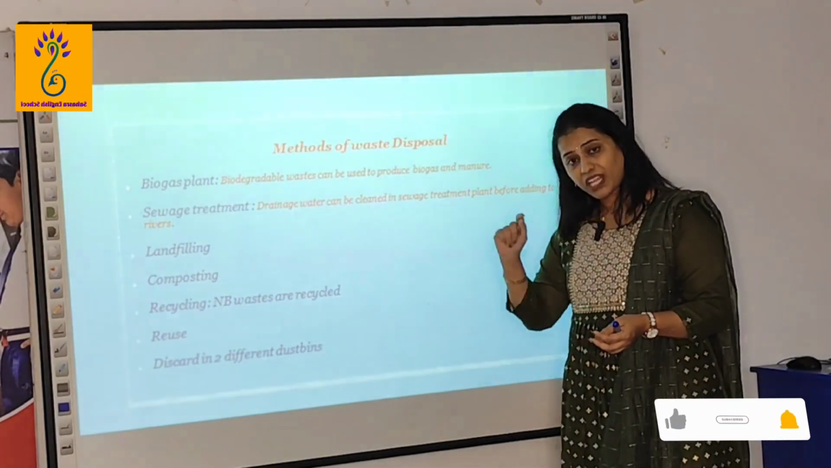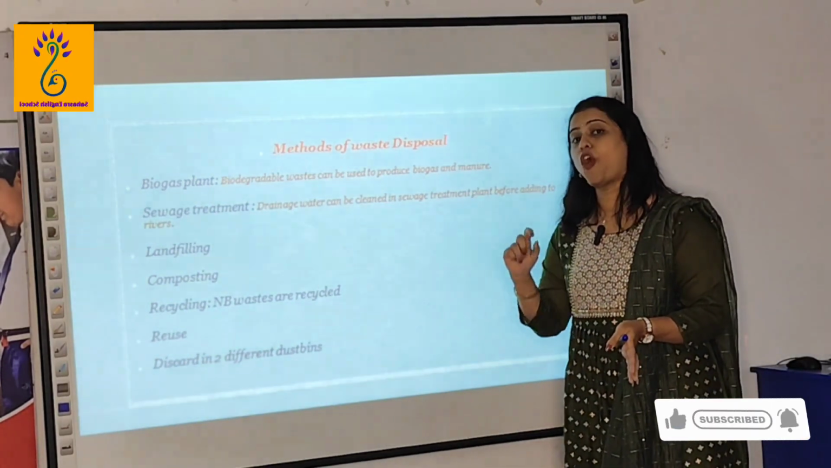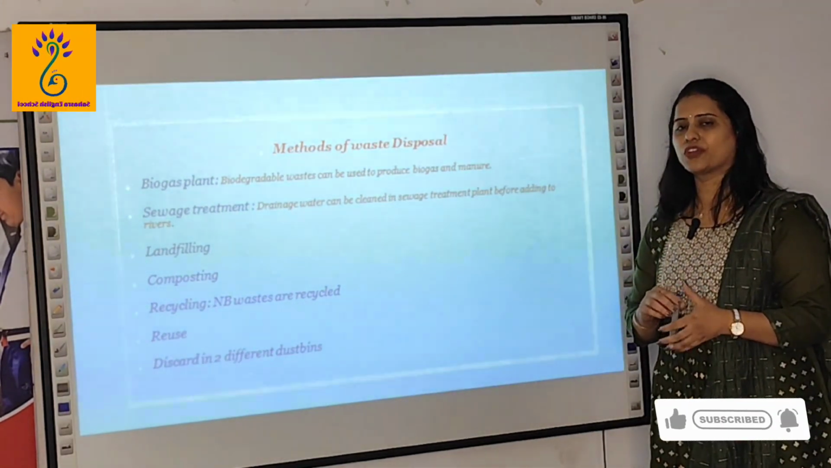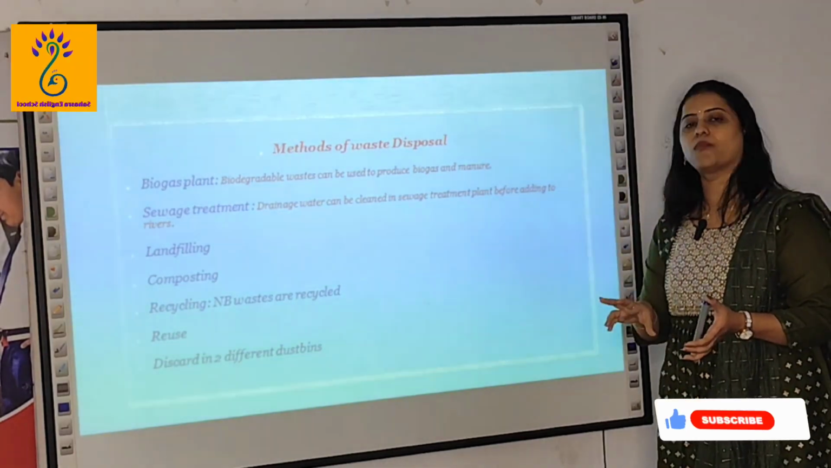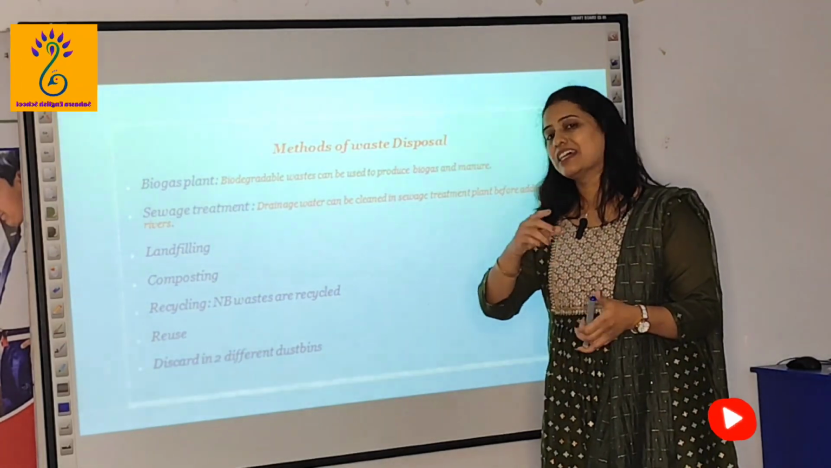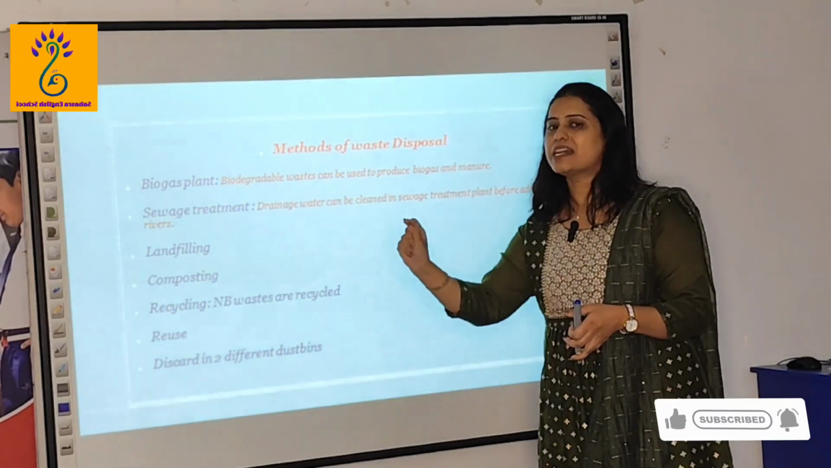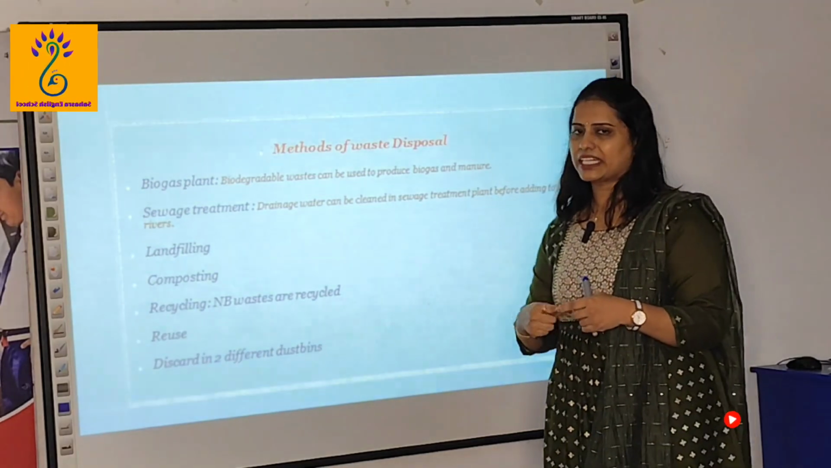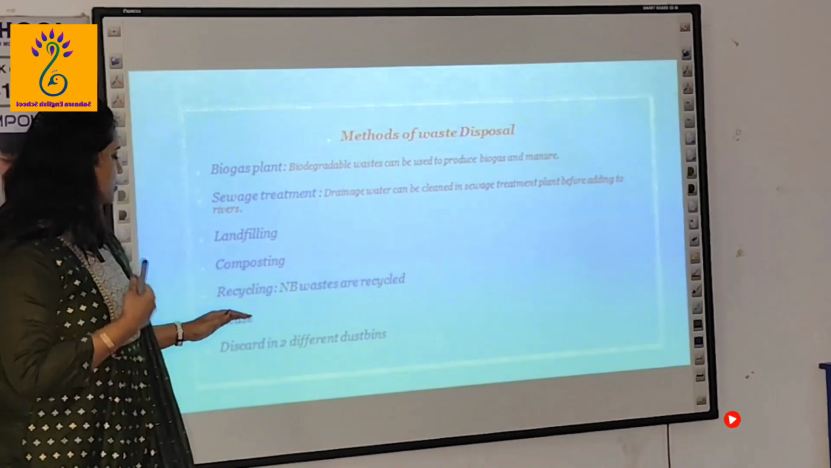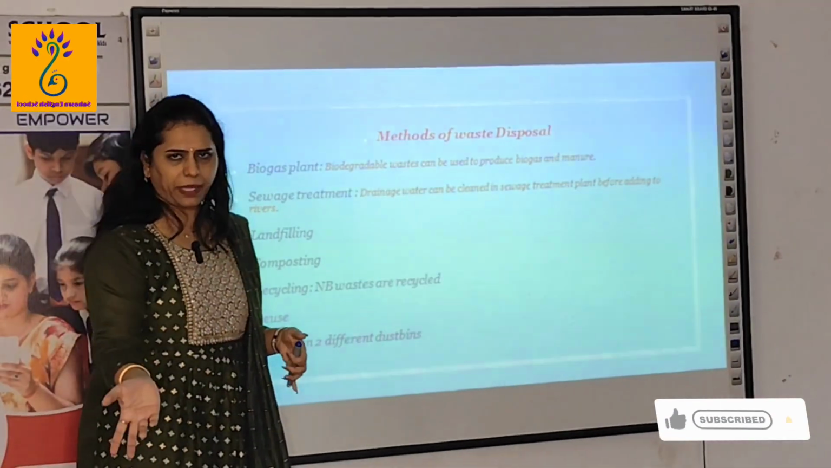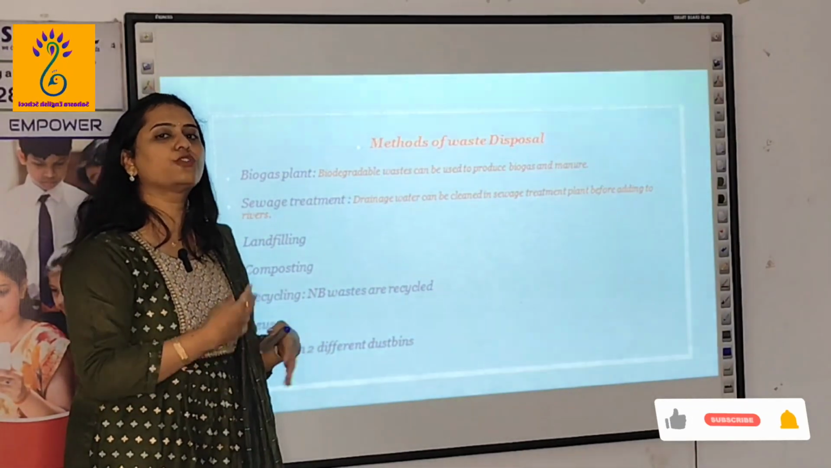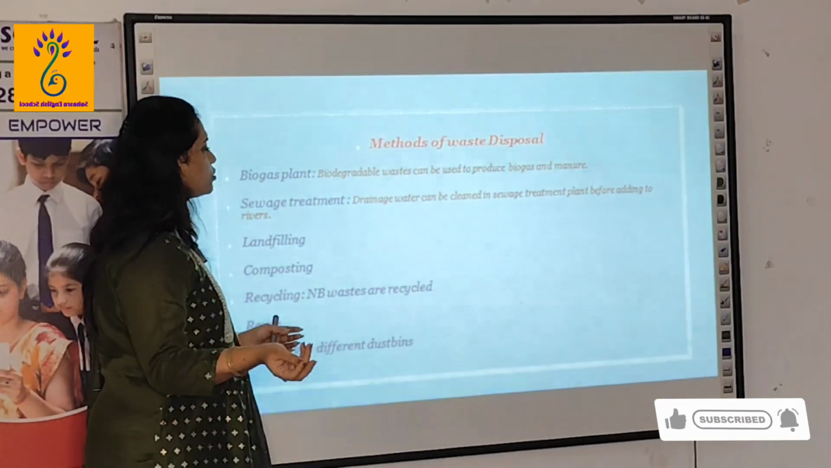Recycling. Recycling, this is especially for non-biodegradable waste. These can be like plastics. For example, you drink some water in a bottle or in cans. It is written that it can be recycled. These are recycled so that they can be utilized for future use. Okay, reuse. Reuse, instead of throwing them away, you can again fix it and you can use it. That is also one of the methods.